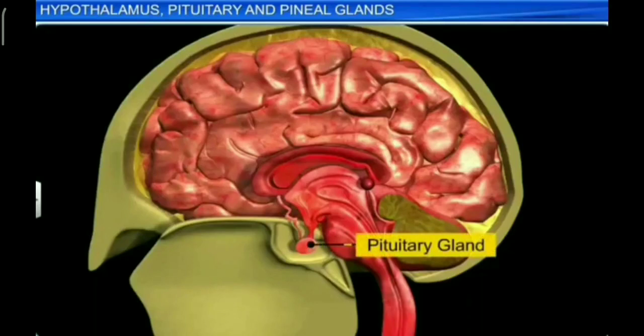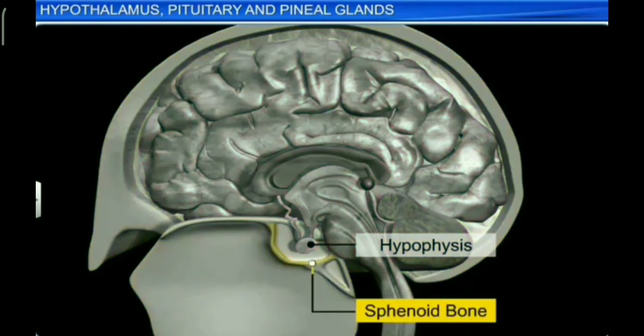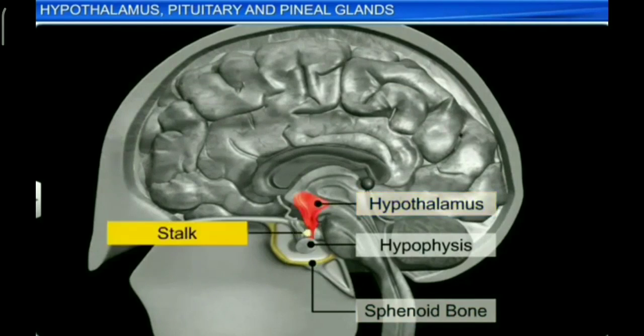The pituitary gland is the smallest gland. It is a pea-sized, reddish-grey colored gland. It is located just below the hypothalamus, attached by a stalk called the infundibulum or hypophyseal stalk. The pituitary gland remains lodged in the sella turcica of the sphenoid bone.